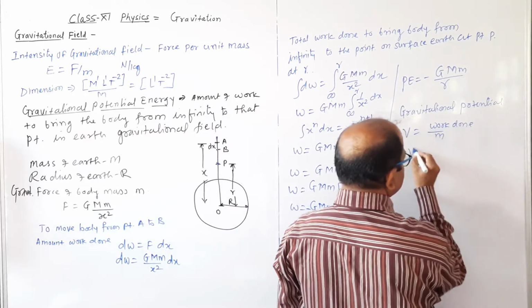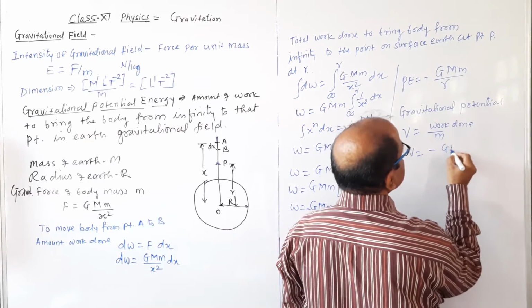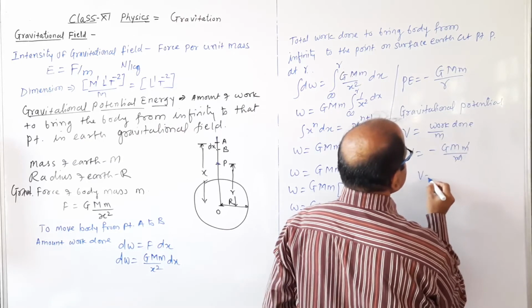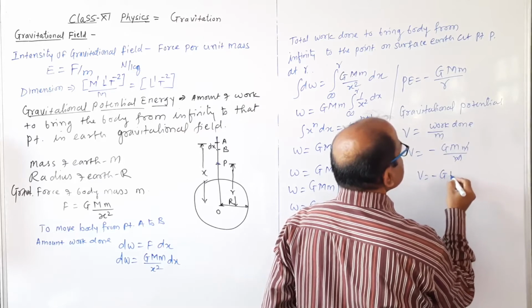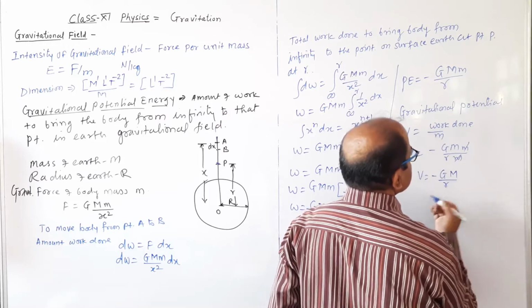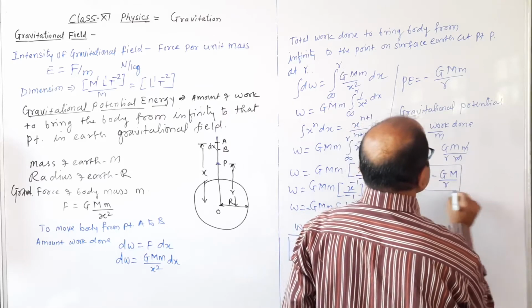So work done कितना, V equal to work done again, minus G capital M small m divided by m, this will get cancelled. The gravitational potential is GM capital M divided by क्या आएगा r. This is the gravitational potential.